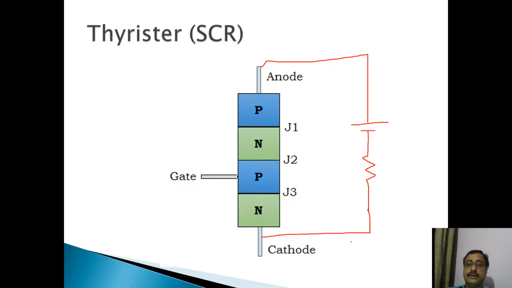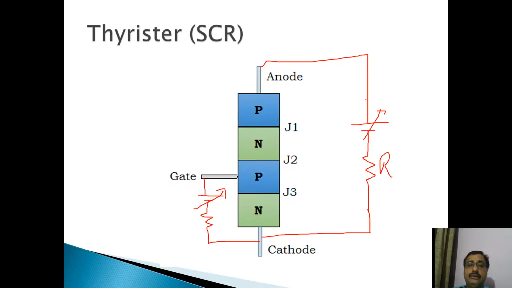Now I have connected this supply again. This is a variable voltage supply and this is the same resistance R. Now I have also forward biased this gate terminal, connecting a variable voltage source across the gate to cathode terminals.